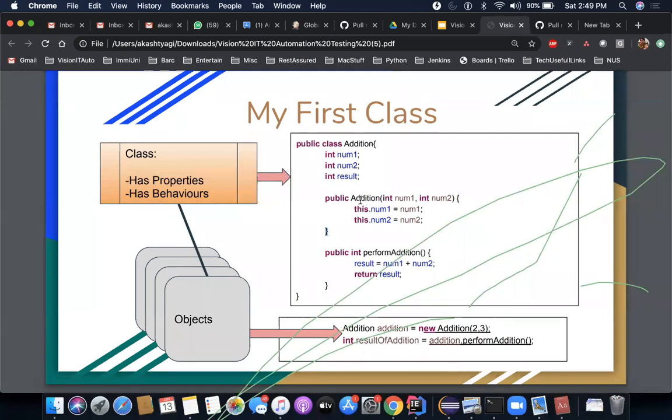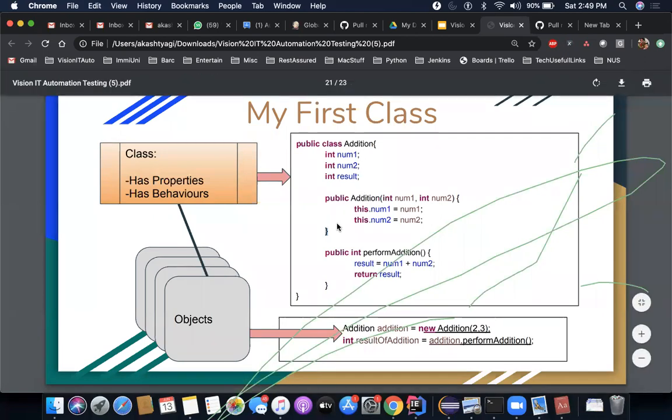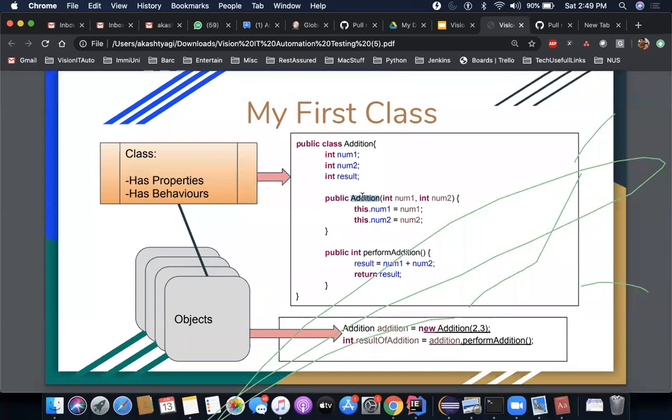All right, so if a class has a constructor like this, then it needs to be implemented by the name of the class. The method name has to be exactly similar to the name of the class. So if you notice, the class name is addition and the method name is also addition here. One more thing to notice here, it cannot have a return type, right?